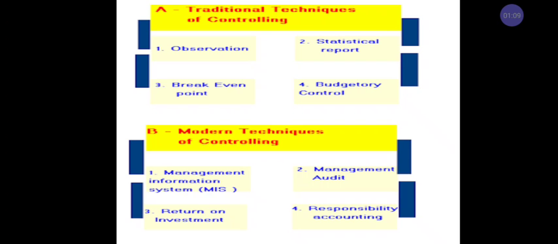In modern techniques we have different techniques. First, management information system, that is MIS. In examination they may ask you to expand MIS. Second, management audit. Third, return on investment, that is ROI. In examination they may ask you to expand ROI. And fourth, responsibility accounting.